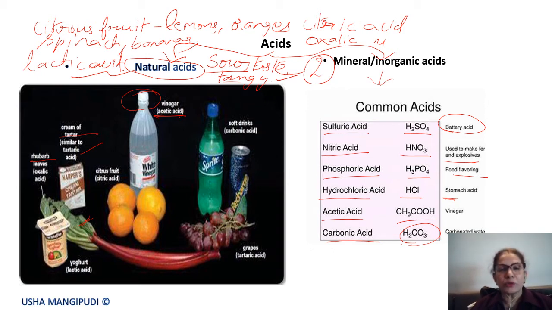So there are two types of acids. One is the natural acids found in the food items, and also in naturally grown fruits and vegetables. And then there are mineral or inorganic acids which are used in the industries and in the labs.